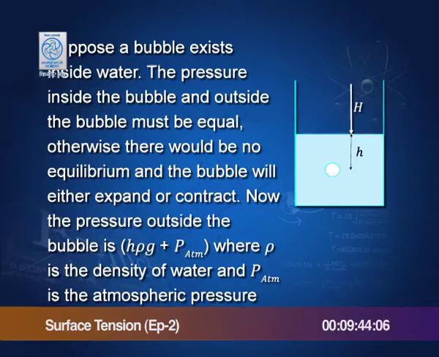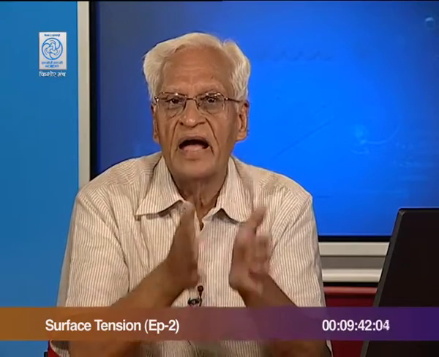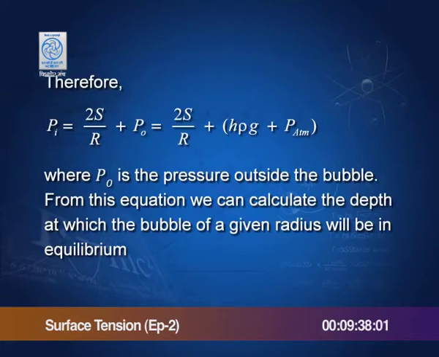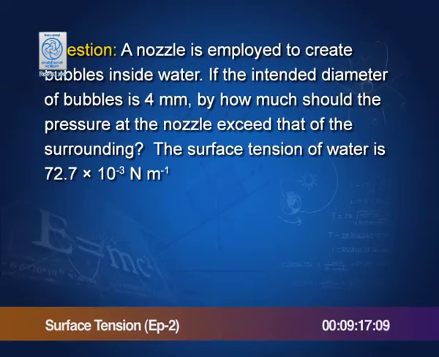What is the pressure inside? The pressure inside must be higher by an amount 2S by R. Therefore, the pressure inside is 2S by R plus the pressure outside, that is 2S by R plus h rho g plus the atmospheric pressure. And from this equation you can calculate the depth at which a bubble of a particular radius would be in equilibrium.